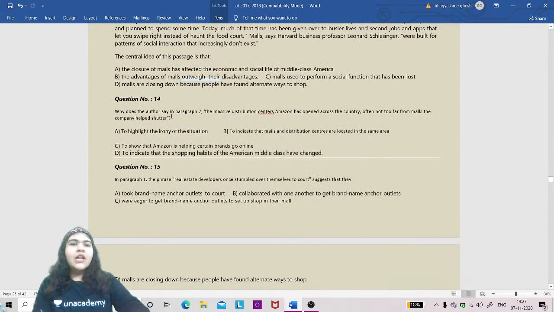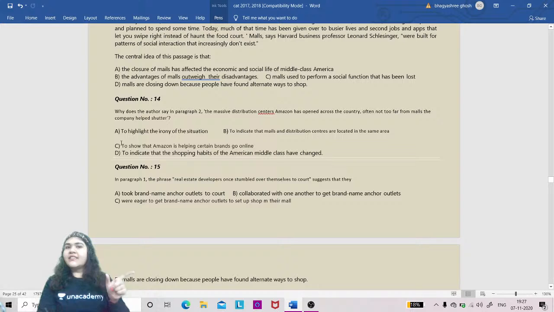Question 14, let's see: why does the author say in paragraph number 2 blah blah blah? We have the keyword Amazon. So looks like we can give this passage a try too. And why does the author say this? It is an author-centered question. Look at the paragraph, apply the local logic as I teach you in Unacademy, and this can be done.